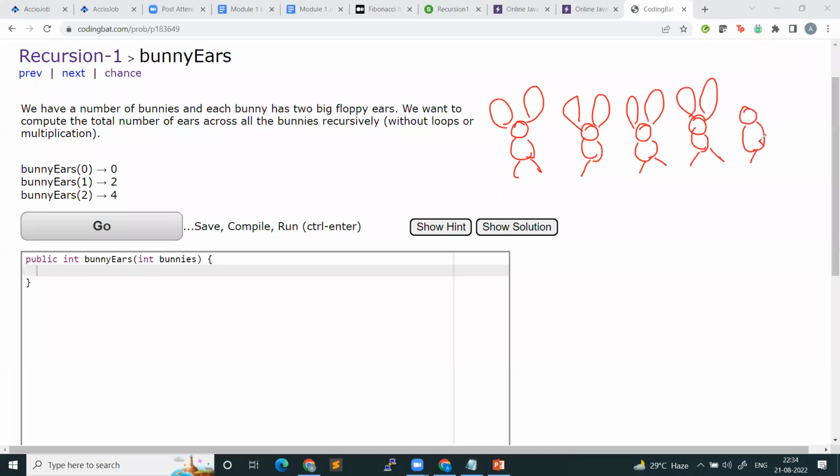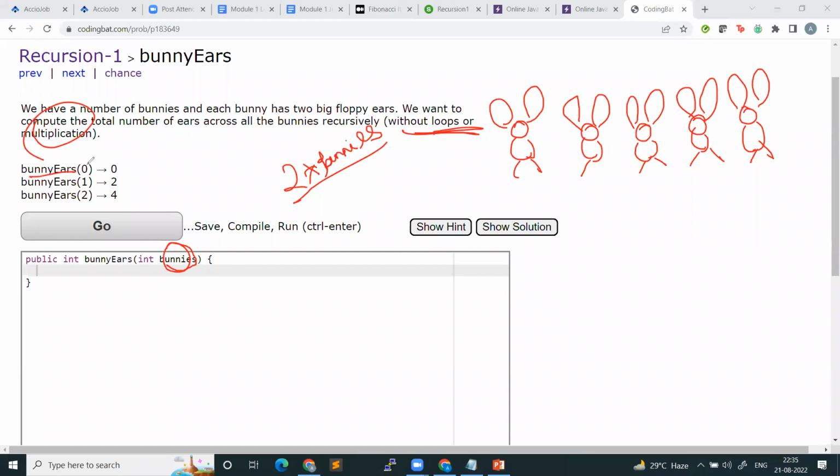So you will ask me, hey, why are we even trying to do it with recursion? It is a very, very simple problem, right? What is bunnies? This is telling you how many bunnies are there. So just return 2 into bunnies. Won't that be the answer? Yes. If there are 5 bunnies, you just do 2 into 5 and you will get how many ears there are. There are 10 total ears, because every bunny has 2 ears. But it is telling me don't use loops or don't use multiplication. Try to solve it recursively.